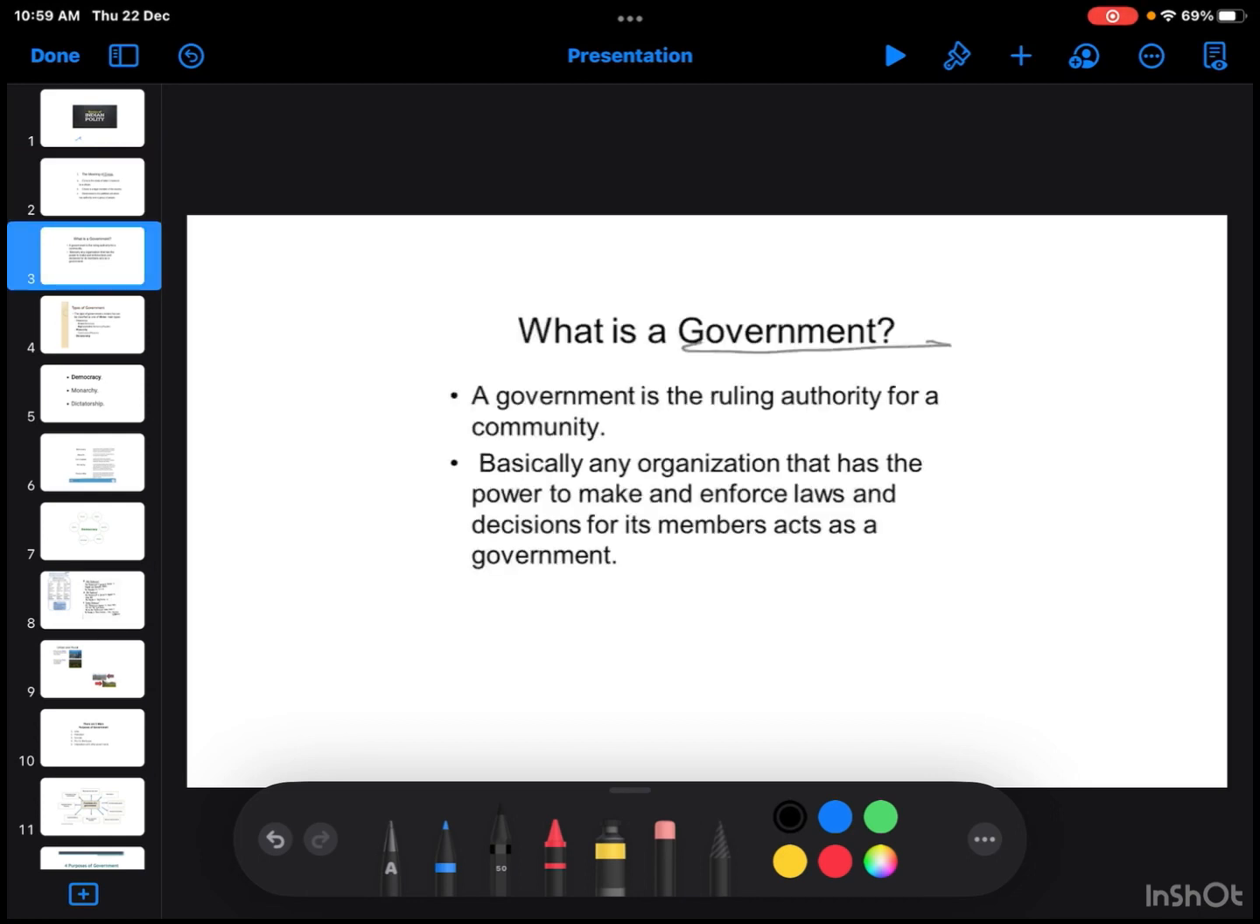Next, what do you mean by government? A government is a ruling authority for a community. Government is a group of people ruling and controlling a country. Basically, an organization that has the power to make and enforce law is known as a government, and its decisions for its members are made by the government.